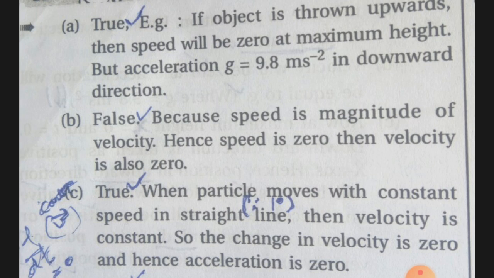C: a particle with constant speed must have zero acceleration. True. Why? Because when a particle moves with constant speed in a straight line, why straight line? Because it is one-dimensional motion, rectilinear motion. In a straight line the velocity is constant, and so the change in velocity will be zero, and hence acceleration is zero.